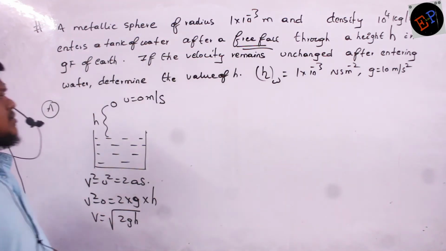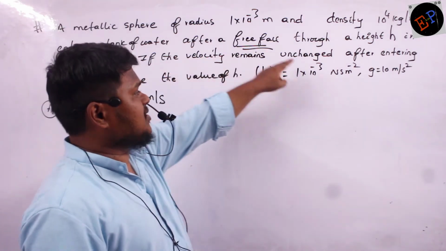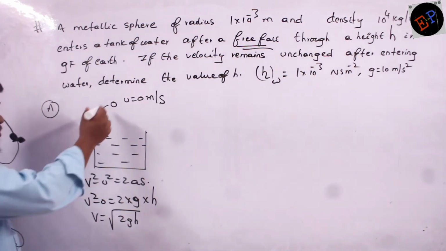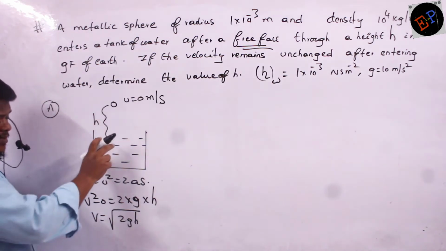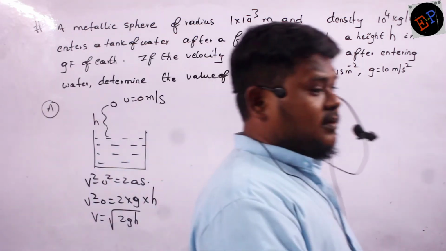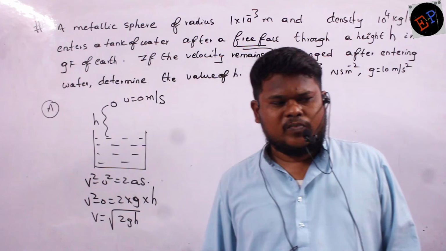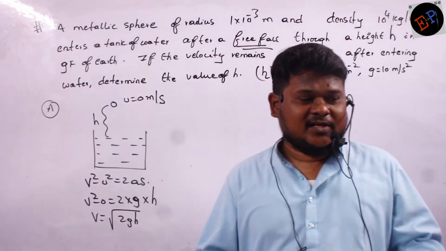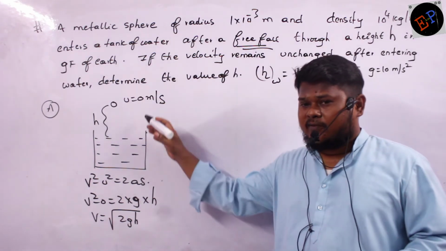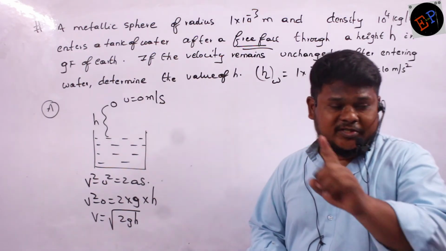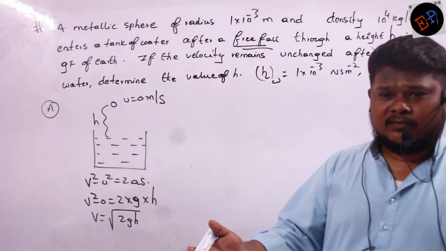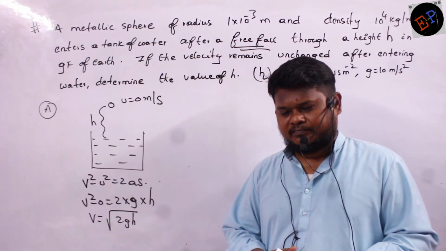Okay. So then what he gave, if the velocity becomes unchanged after entering water, what is the meaning of this? After entering water also, the velocity of this body is remaining same. It means, what is that? It means that is terminal velocity. That is the meaning of this one. This body after entering the water, its velocity is not changing. It means immediately when it entered water, the body attained terminal velocity. That is the meaning of it.